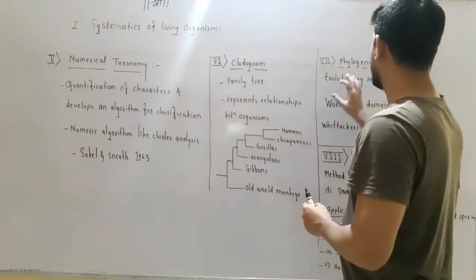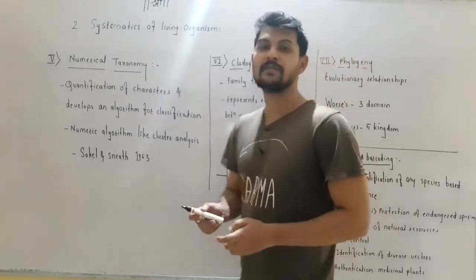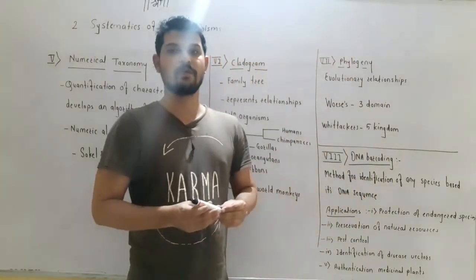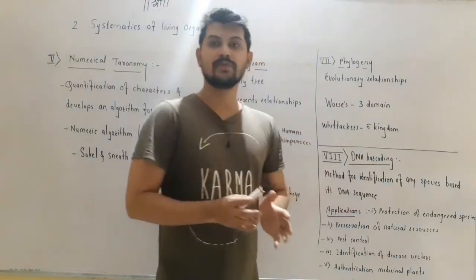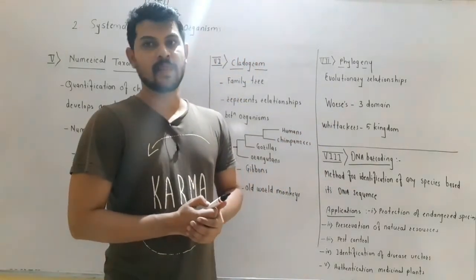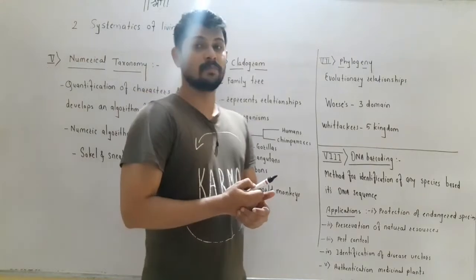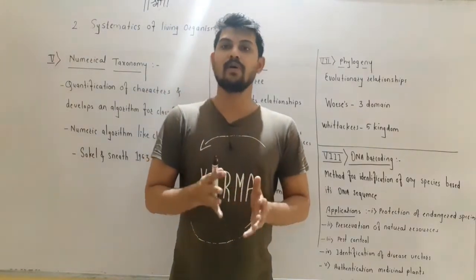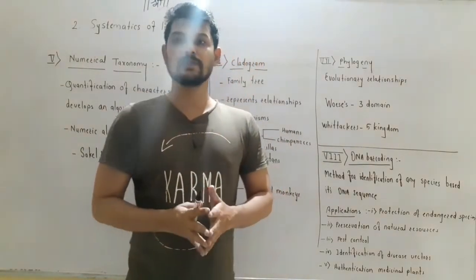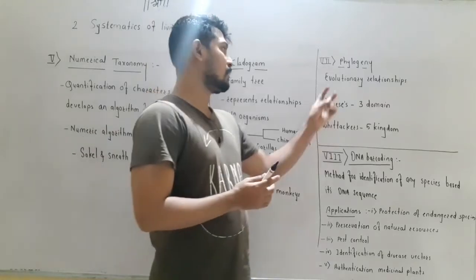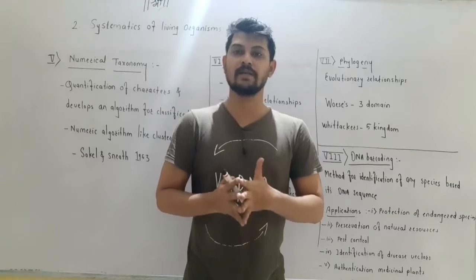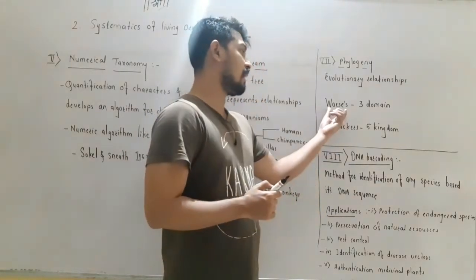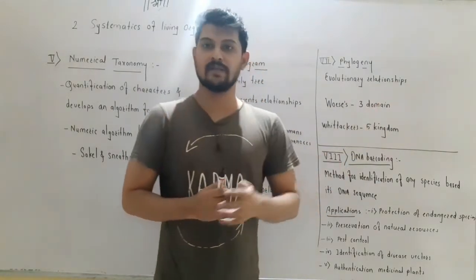So let us study phylogeny. We have already studied the phylogenetic system of classification. In the phylogenetic system of classification, we consider the evolutionary relationship between organisms, and this evolutionary relationship is used for classification purposes. The famous example is the Carl Woese three-domain system of classification.